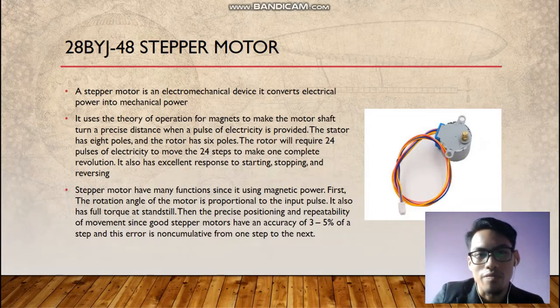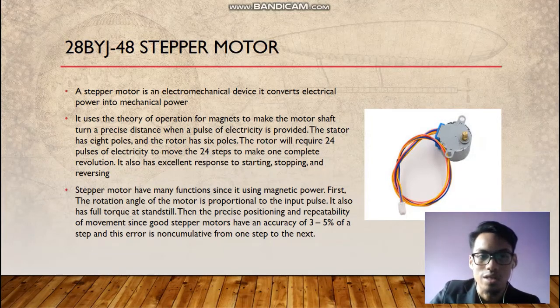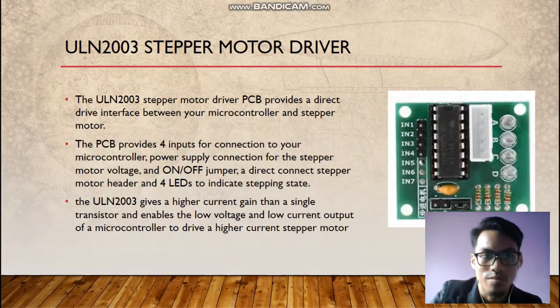Stepper motors have many functions since they use magnetic power. First, the rotation angle of the motor is proportional to the input pulse. It also has full torque at standstill. Then there is precise positioning and repeatability of movements, since a good stepper motor has an accuracy of 3 to 5% of a step, and this error is not cumulative from one step to the next.